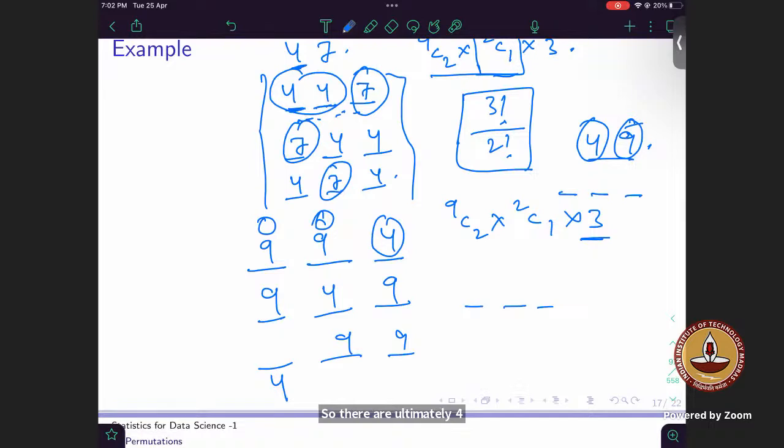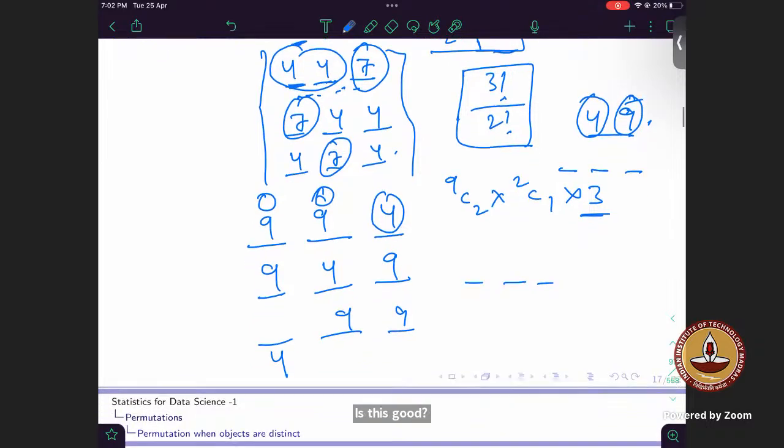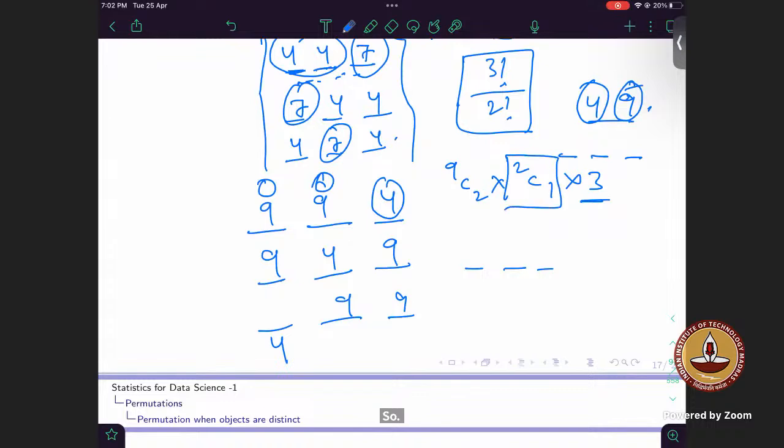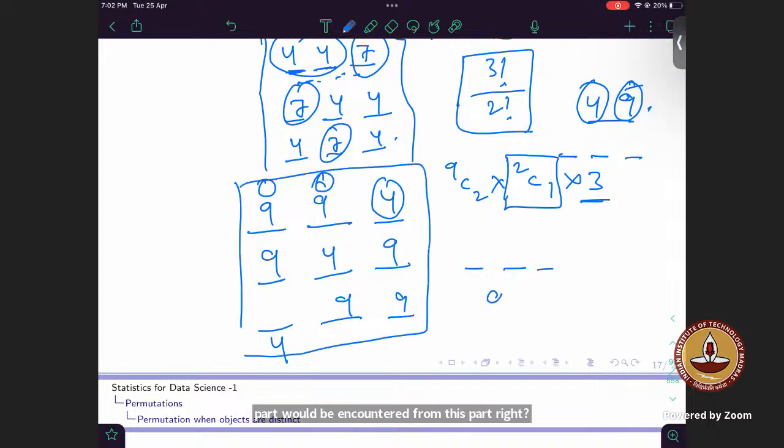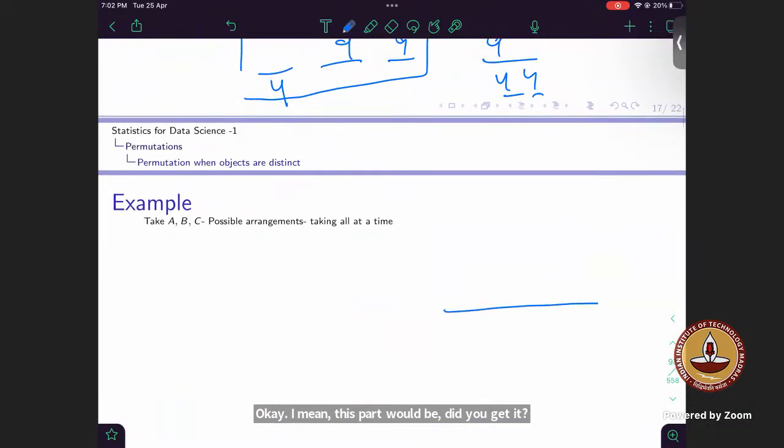Is this clear? So sir, there can be 944, right? There can be an option like 944. Yes, that part would be encountered from the 2C1 I'm talking about, because these are all the possible cases where I'm considering 9 to be repeated. Now there will be another set of numbers where 4 would be repeated. Yes, there will be a set of numbers where 9 is getting repeated.